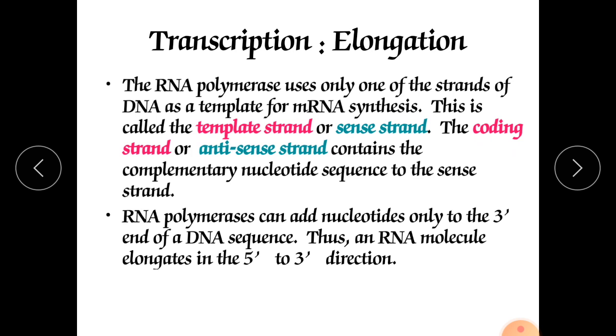RNA polymerase can add nucleotides only to the 3' end of the DNA sequence. Thus, the RNA molecule elongates in the 5' to 3' direction. Mind it well, this is always the normal direction, from 5' to 3'. Never vice versa. It always starts from the 5' end, never from the 3' end. It will always end at the 3' end.